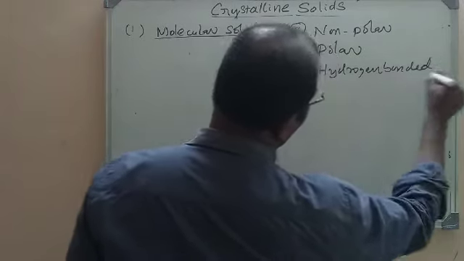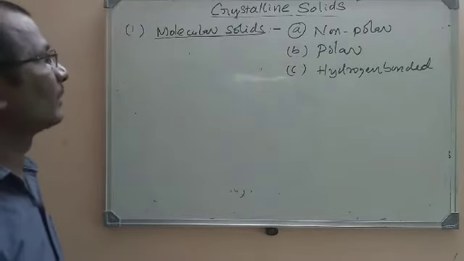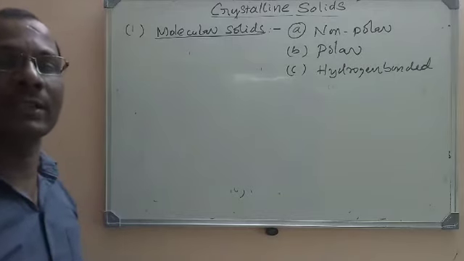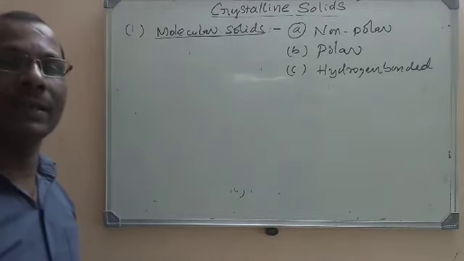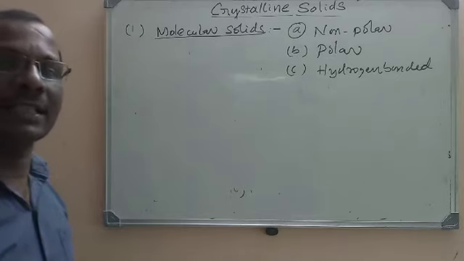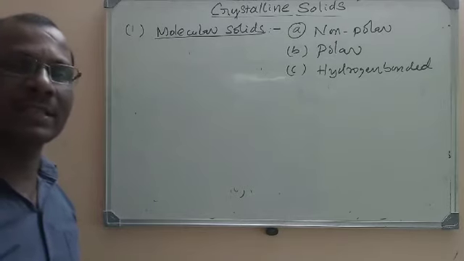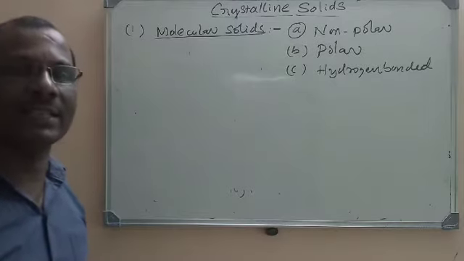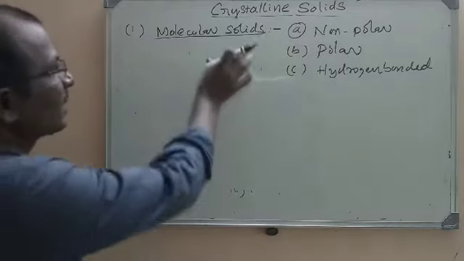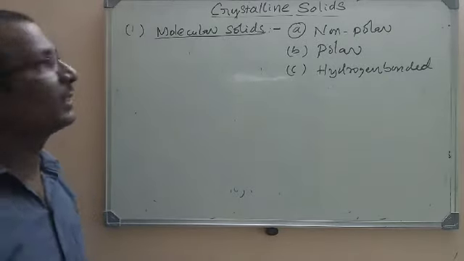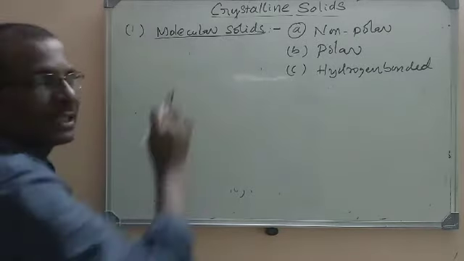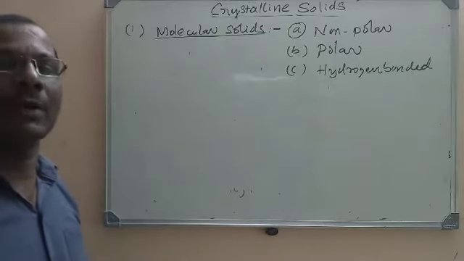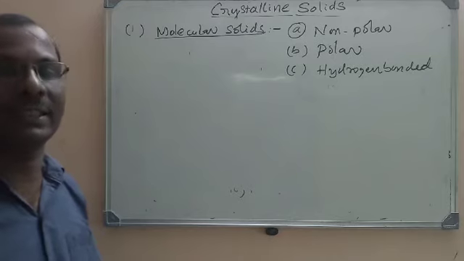So the crystalline solids have been divided into four types based on the intermolecular forces present among the particles of the crystal: molecular crystalline solids, ionic crystalline solids, metallic crystalline solids, and finally covalent crystalline solids. The first type of crystalline solids are molecular solids. So in molecular crystalline solids, what are the constituent particles? Molecules. They will have molecules as the constituent particles.